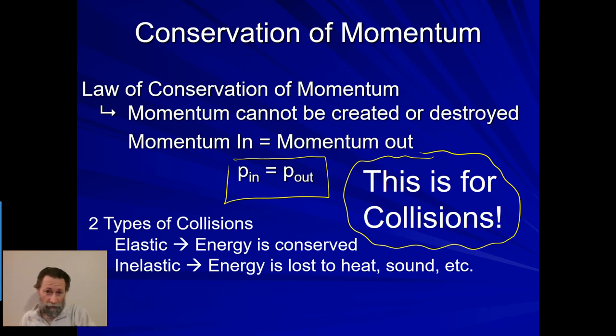Now, one thing we have to talk about if we're dealing with energy is that there are two types of collisions: elastic and inelastic. An elastic collision is where the energy is conserved, and an inelastic collision is where energy is lost to heat or sound or some type of energy we can't get back. So realistically, there is no such thing as an elastic collision.